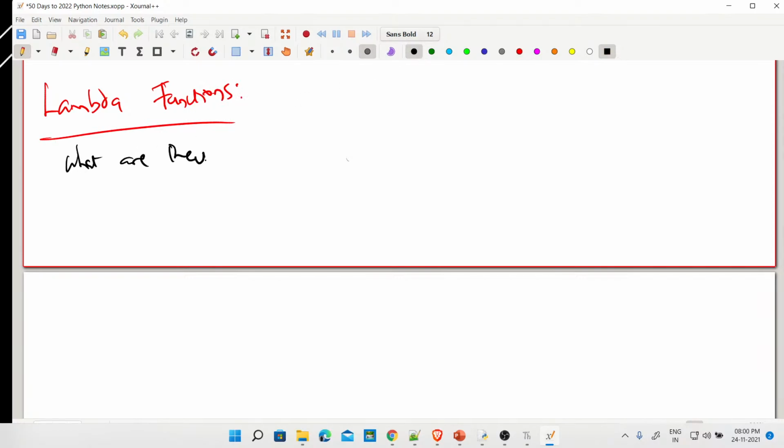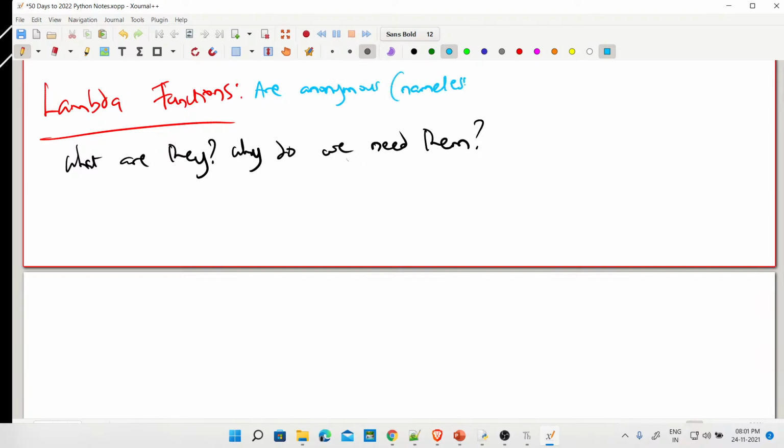So basically, why do we need them? You might remember that this is similar to what we call an anonymous function, that means a function without a name. You have seen all the other functions, they have names, right? So lambda functions are anonymous, nameless, without a name. If they don't have a name, why do we need them then? Let's say we want to execute something inline and return the value there. We can actually use this anonymous function.